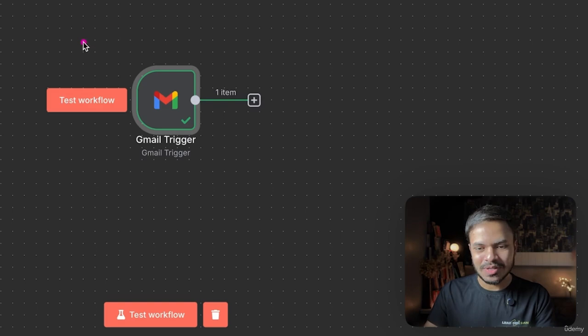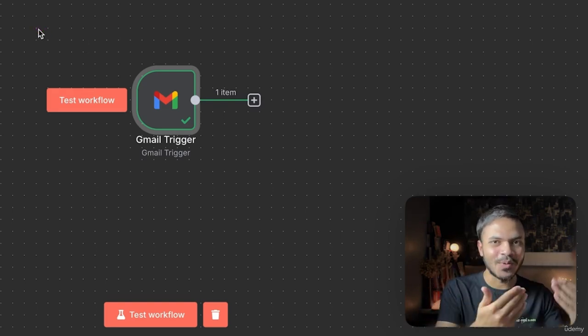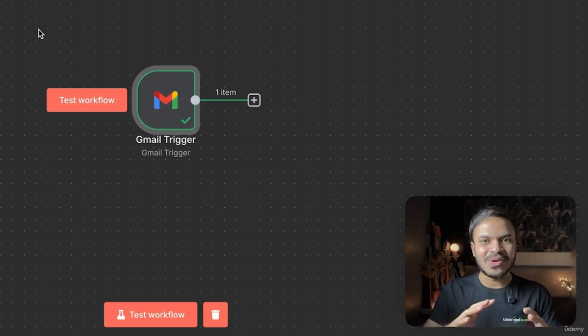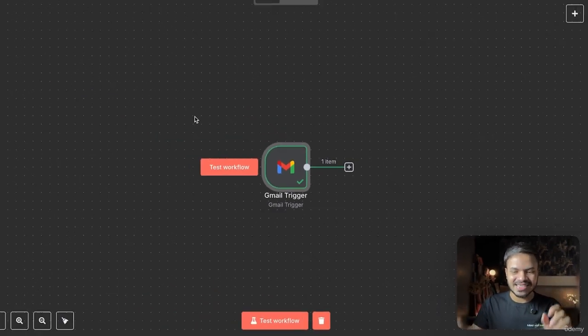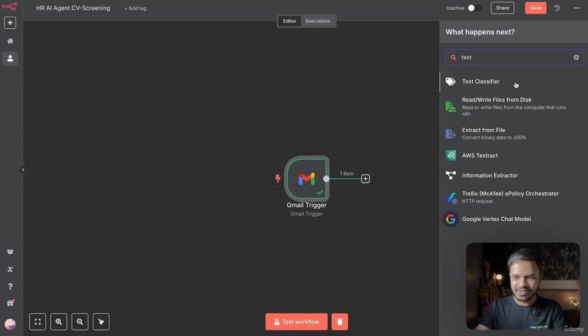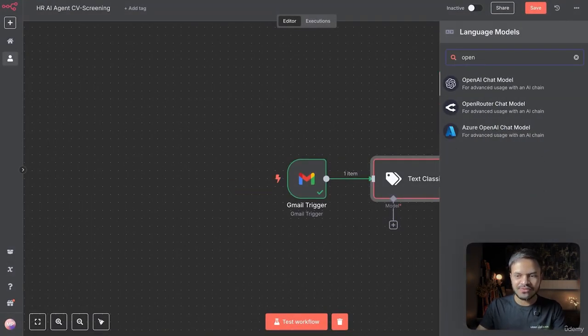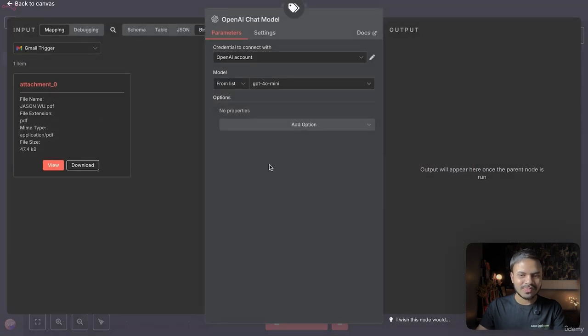But one thing we do need to specify is we only want to process those emails that do have a job role or CV inside it. Otherwise, we don't want to process every single email in this workflow. So what we will use is a text classifier that will analyze our email to see if there is a job application or job opportunity. And for the model, I'm going to use a pretty cheap model, ChatGPT 4o Mini, because it's not something hard for ChatGPT to analyze if this email is for a job application or not. So that's why GPT 4o Mini will work wonders for you.